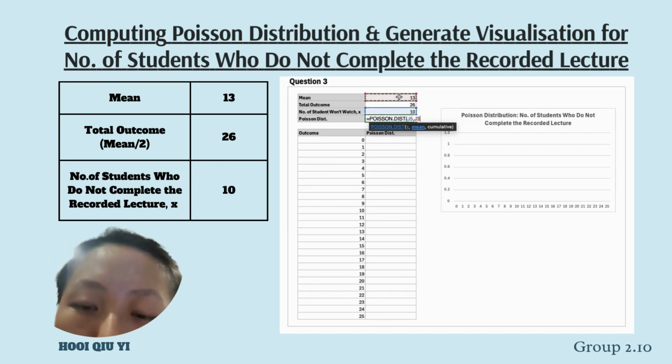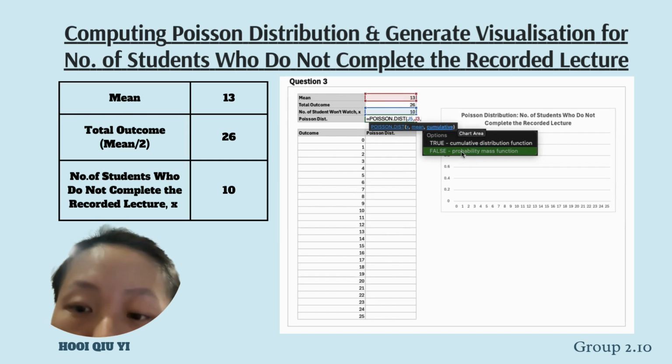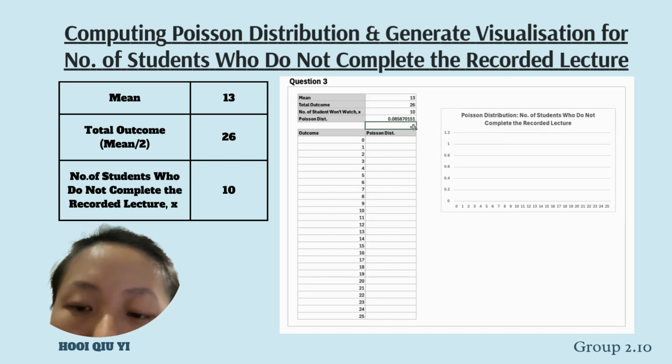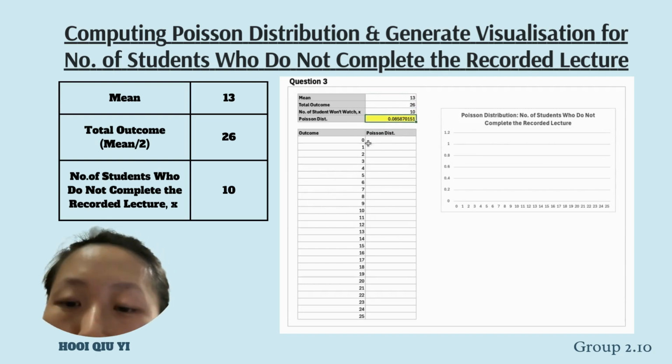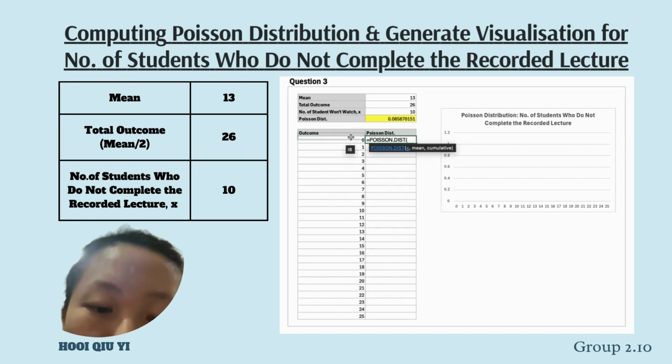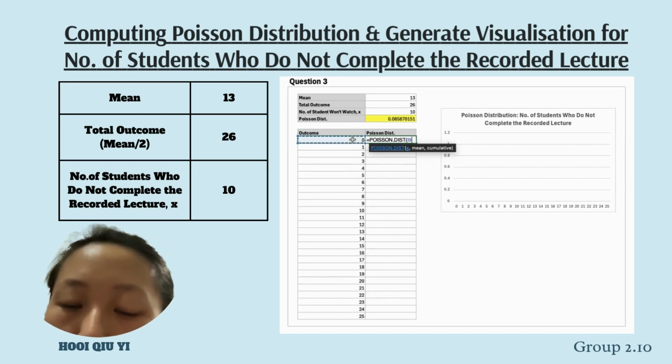Here the cumulative parameter is set to false since we are calculating the probability distribution, not the cumulative probability. So applying this formula, we find that for X equals 10, the result will be 0.085870151.